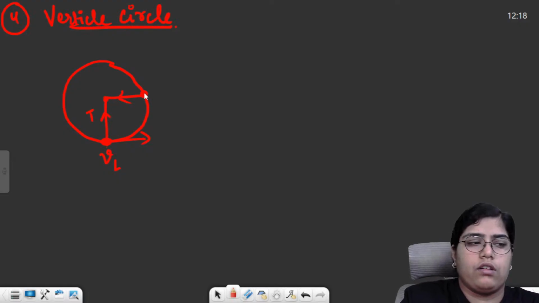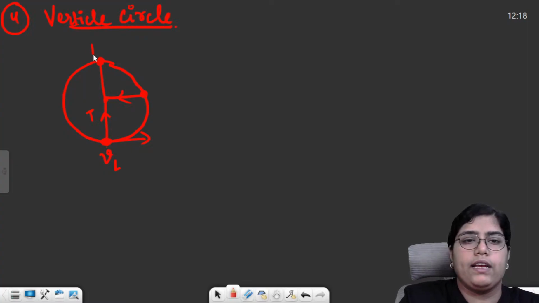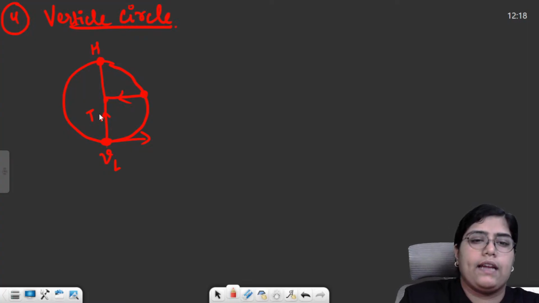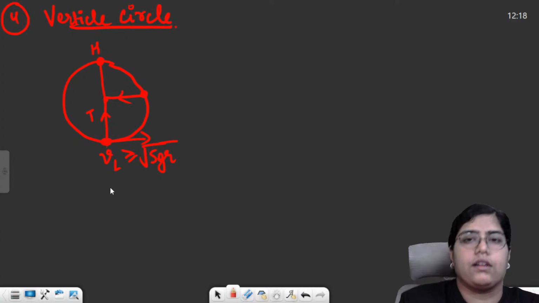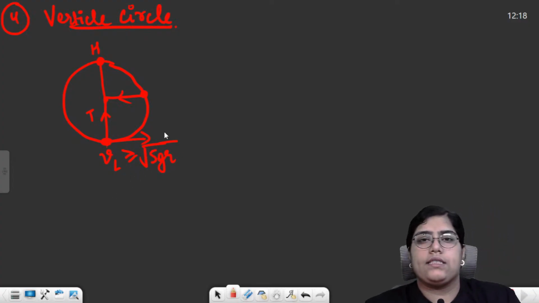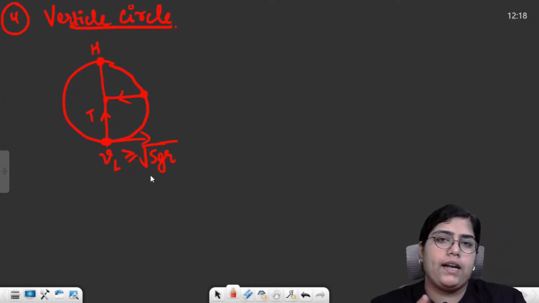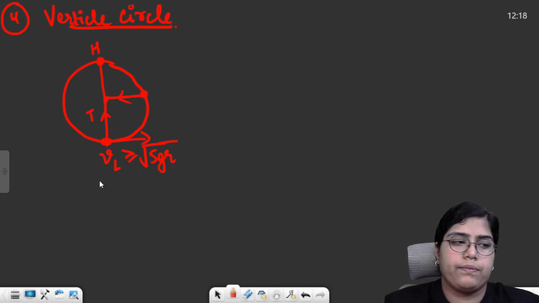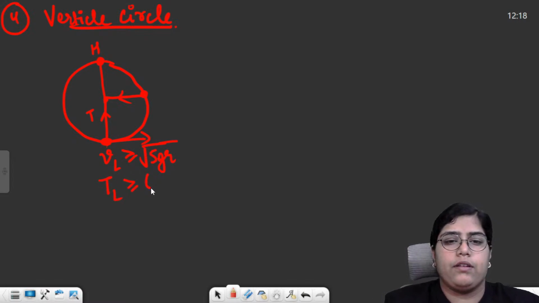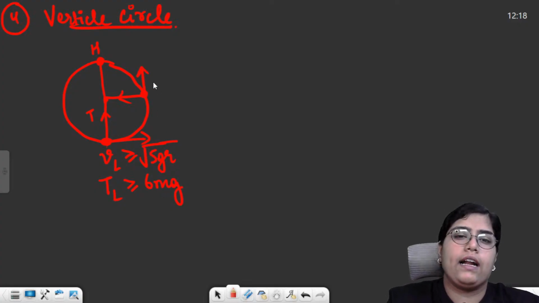This is when 1/4 of a circle is covered, that is the midpoint when you reach half height, and this is the highest point. Over here at the lowest point, the minimum velocity to put the particle in a vertical circle is root 5gr. If the velocity is less than this root 5gr, the particle will not complete the vertical circle. Tension at this point will be greater than or equal to 6 mg. Minimum tension will be 6 mg. At the midpoint, the velocity was greater than or equal to root 3gr.